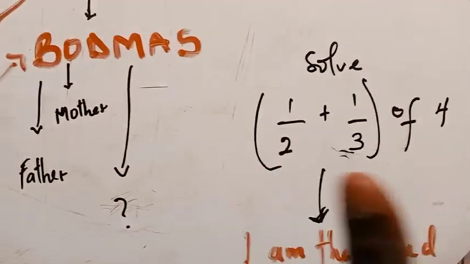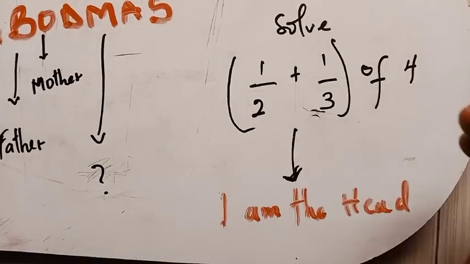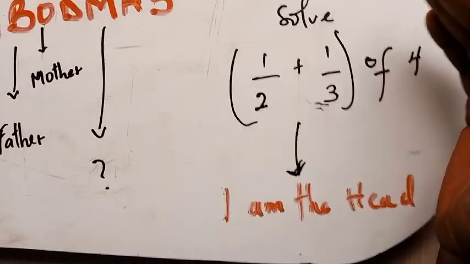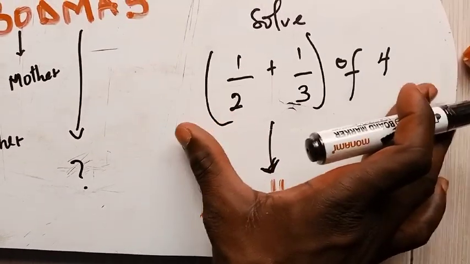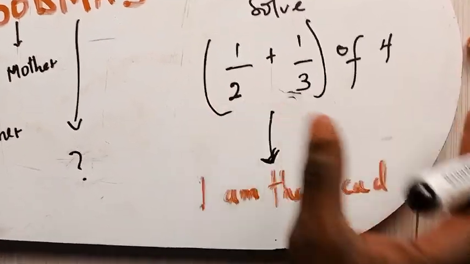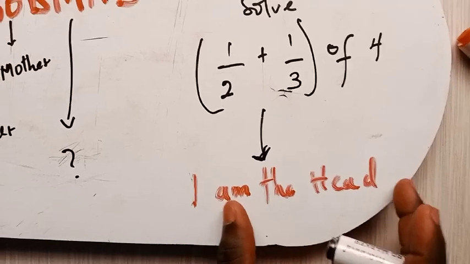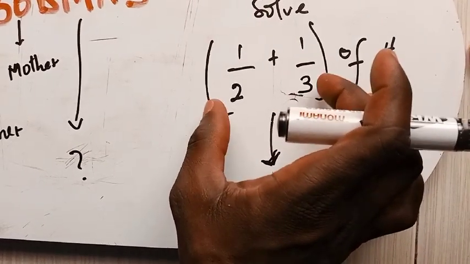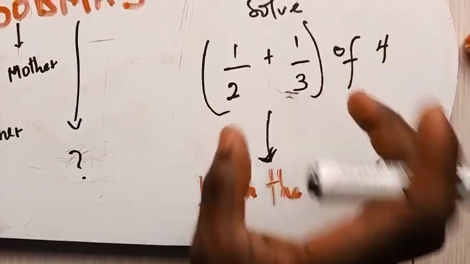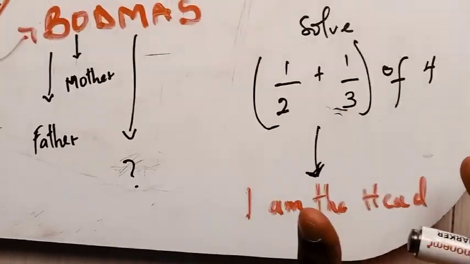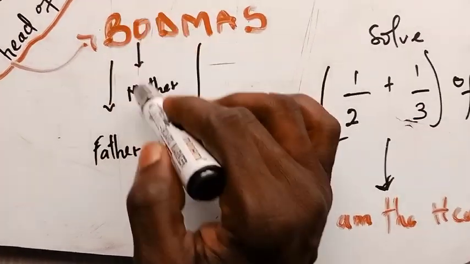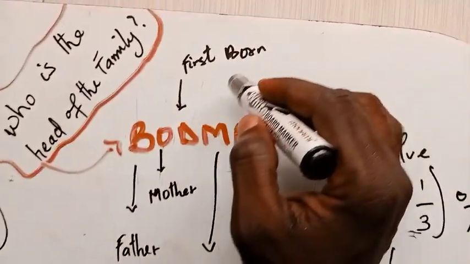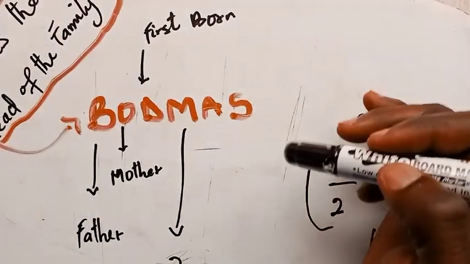So always, if you have a question, make sure that you look for the head of the family. Who is the head of the family among all these? The bracket is the head of the family, meaning that anything inside this bracket is going to be the head of the family. Followed by the mother, and then D stands for the firstborn, and so on and so forth.